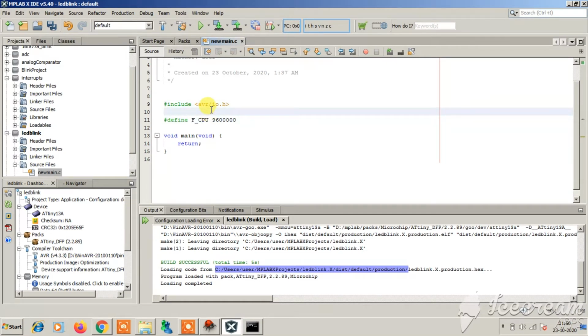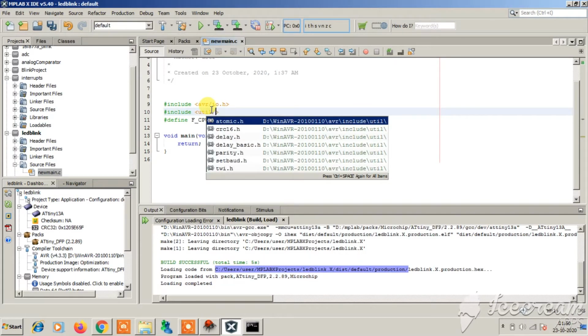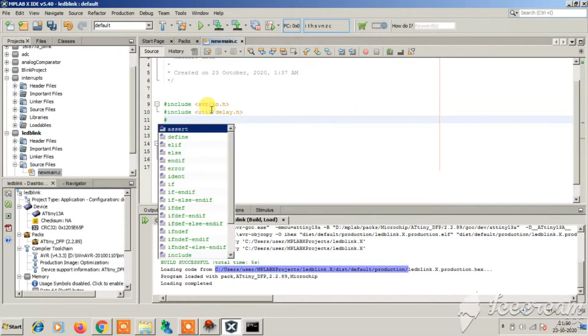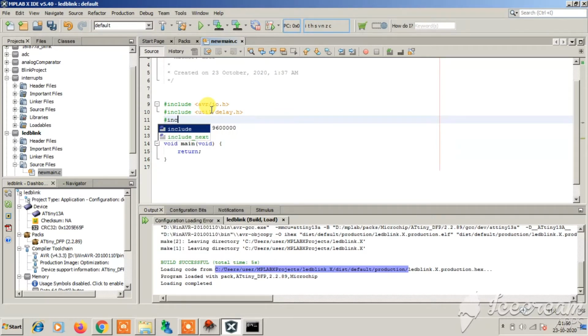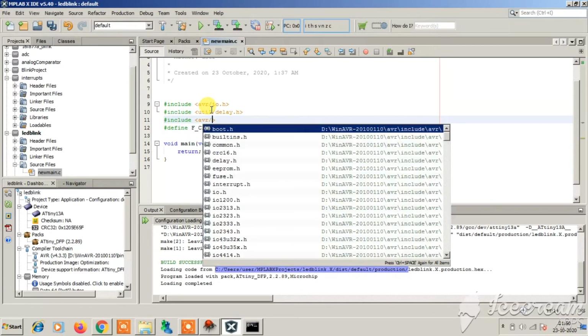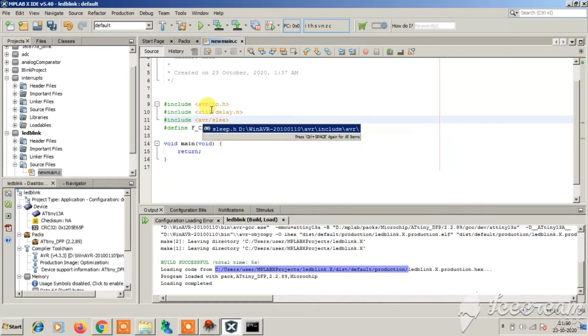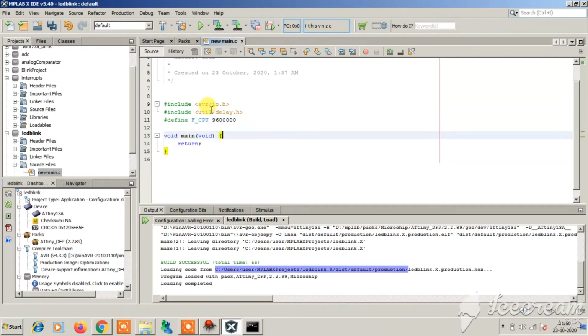Now also include util/delay.h. Do note that every other header of the AVR compiler is included here. If you write avr/interrupt.h, it is included. avr/sleep.h is also included. So you have no problem copying code from previous AVR Studio projects and pasting it directly here.